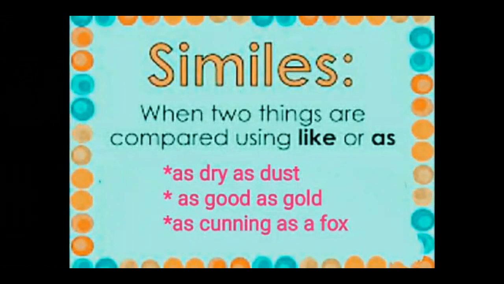Now students, let's see a new kind of figure of speech which is known as a simile. A simile is used when two things are compared using the words like or as. You have to remember that a simile is the comparison of two unlike things.